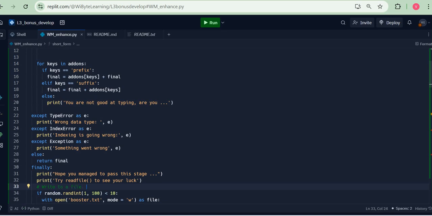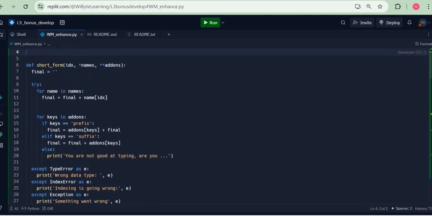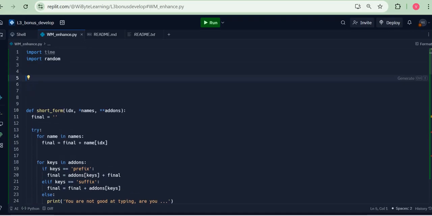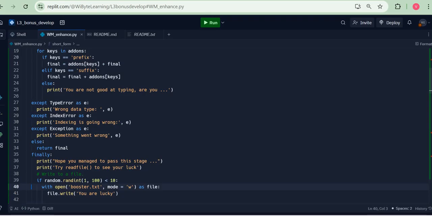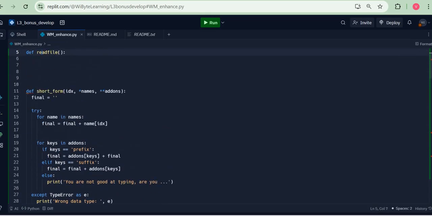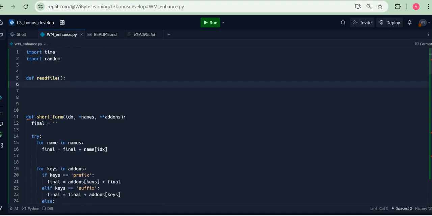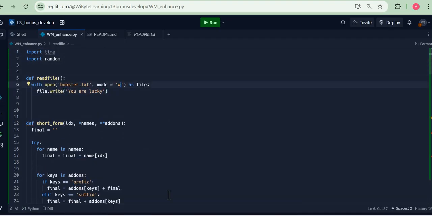Now I will create one more function as we discussed earlier. So I just go and say def, let's say read file. Now, the idea here is that I'll try to read the file, but again, if the file does not exist, then that leads me to an error. But let's take it a little slowly. So let me just take this whole thing once again, but this time round, I'm going to follow pretty much the same statement, but I will use mode equals to r. r means to read.